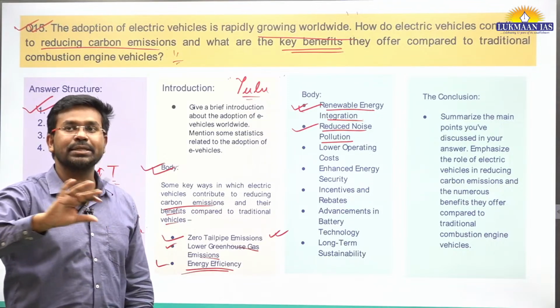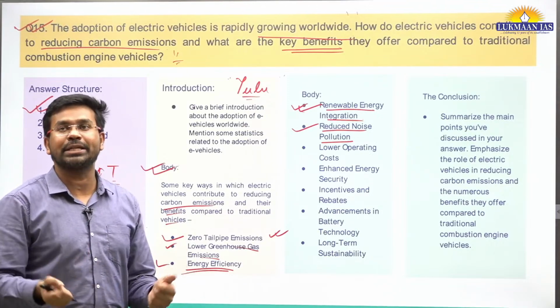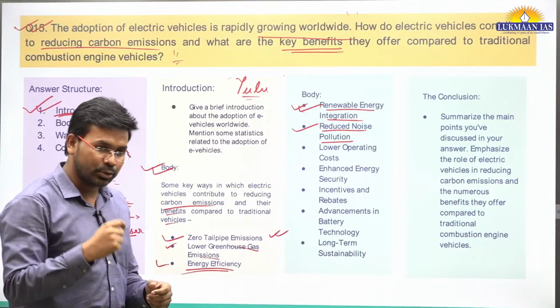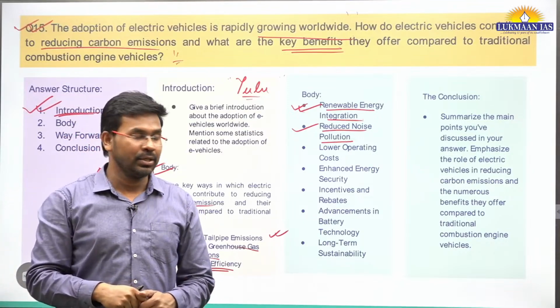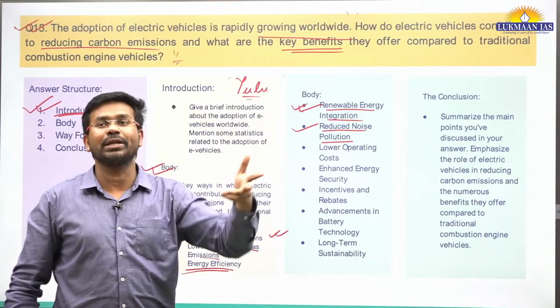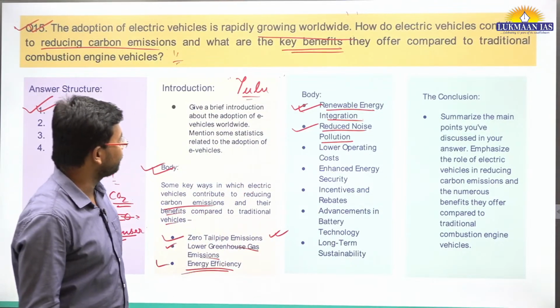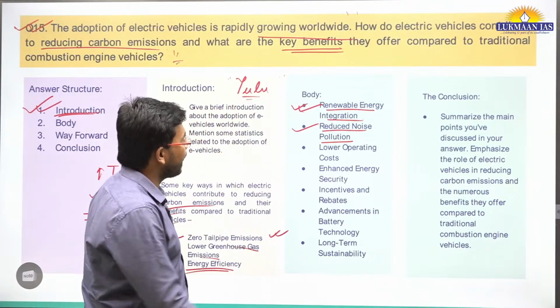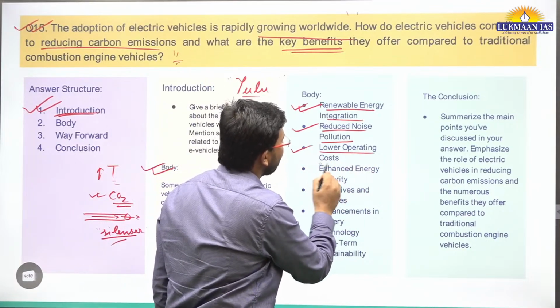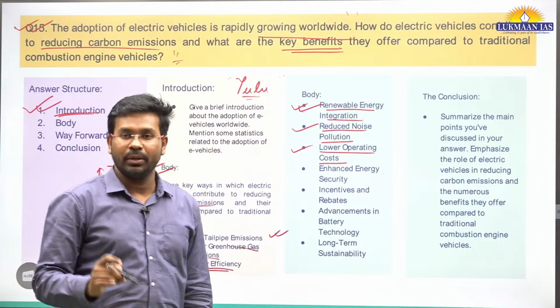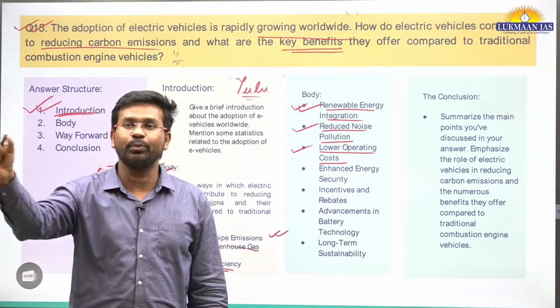In India also they started operating. People in college campuses are using these bikes to go from one place to another. These bikes are recharged in the college campus itself, so it becomes a greener campus. That's the thing. Then the electric vehicles also have lower operating cost because for fossil fuel based vehicles, we